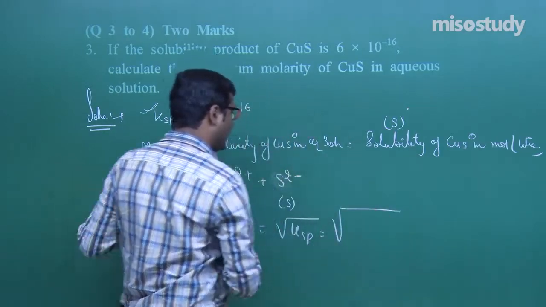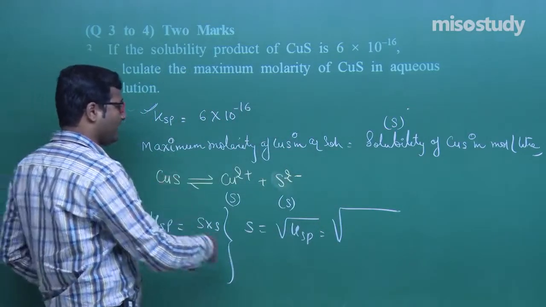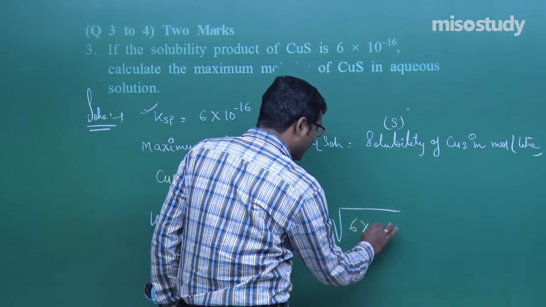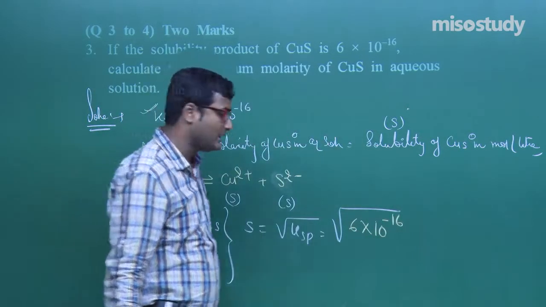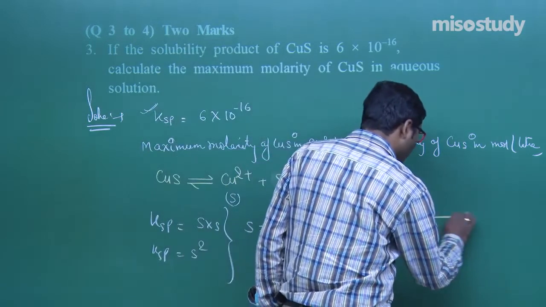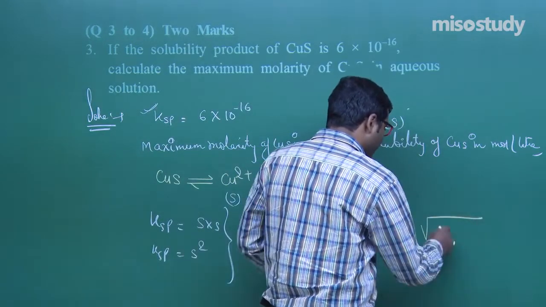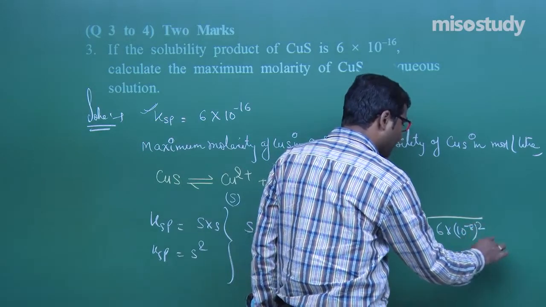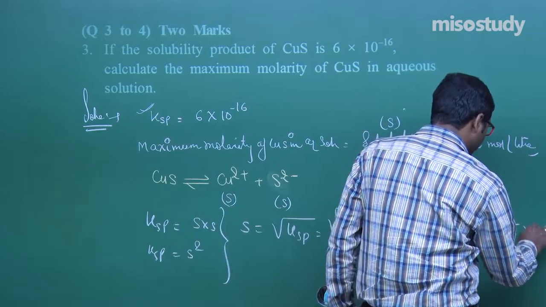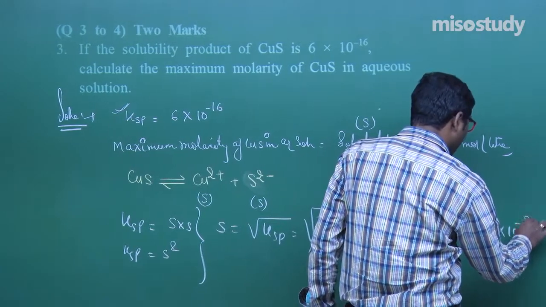KSP is 6 into 10 to the power minus 16, so root under 6 into 10 to the power minus 8 whole squared, that is root 6 into 10 to the power minus 8.